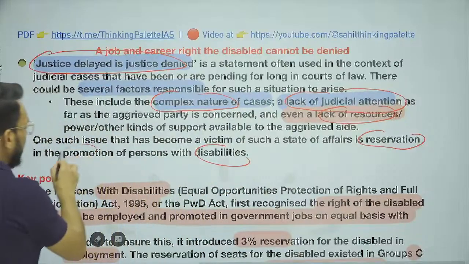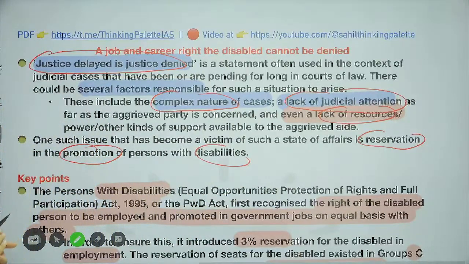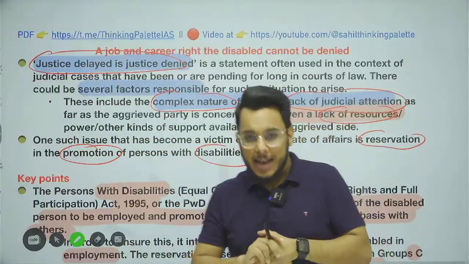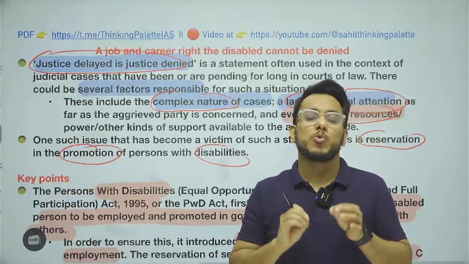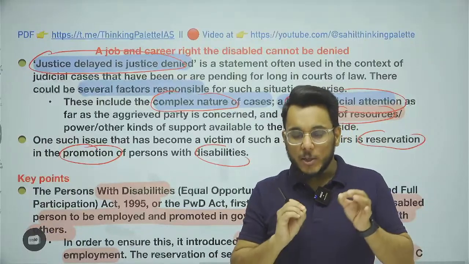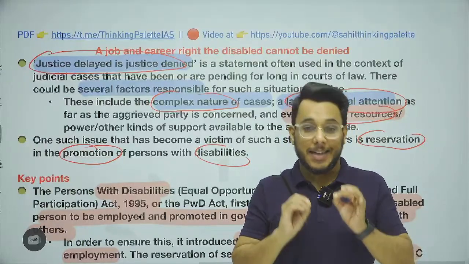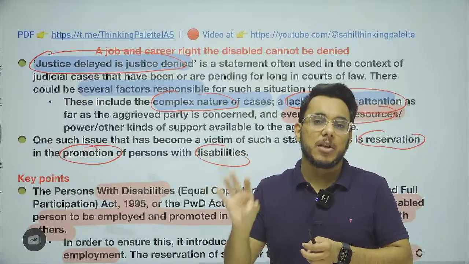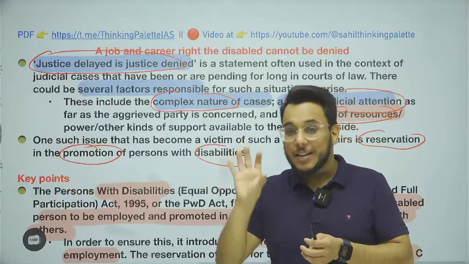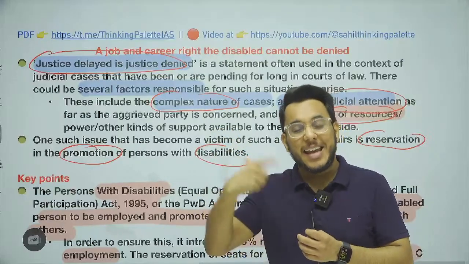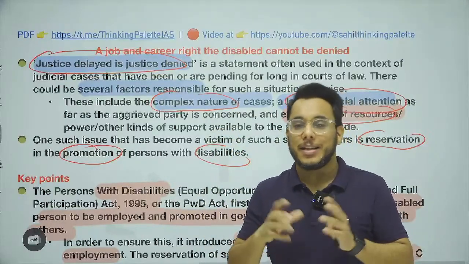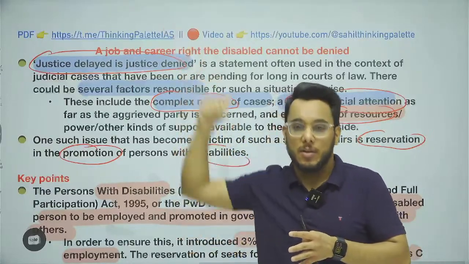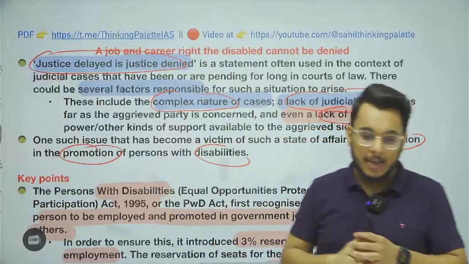Now, this particular article is talking about the case with respect to the reservation for disabled people in promotion. As of census 2011, 2.2% of the people in India are disabled. The disabled people have already been given reservation in government jobs. But this article is talking about a case lying in the judiciary: that disabled people should also be given reservation in promotion.